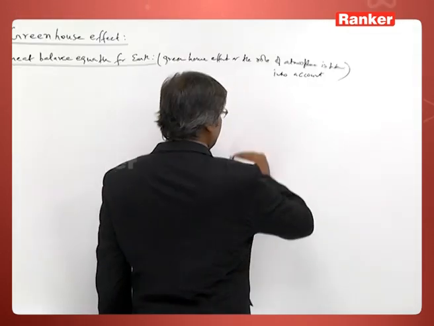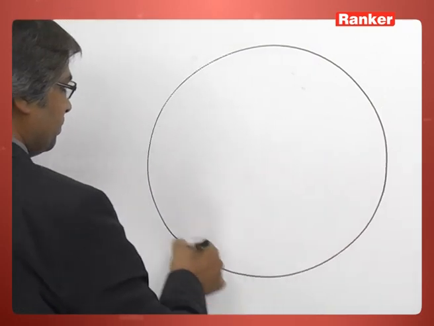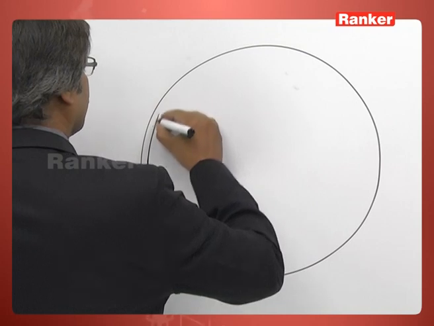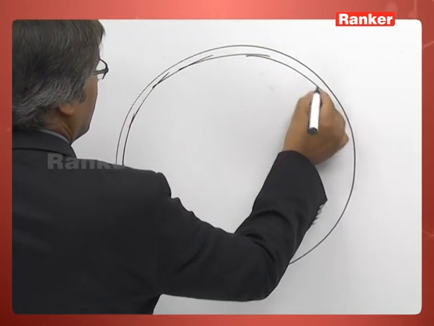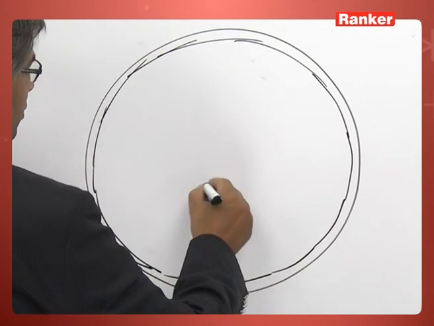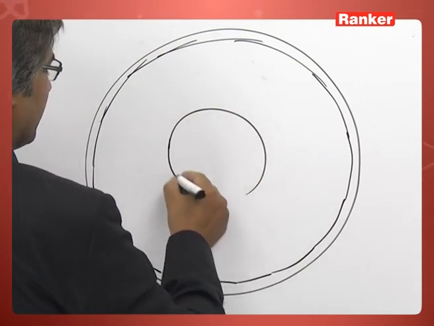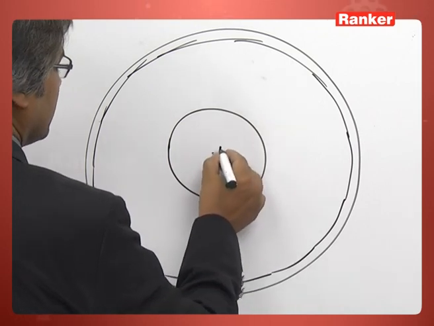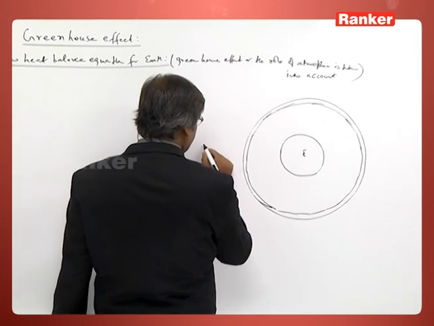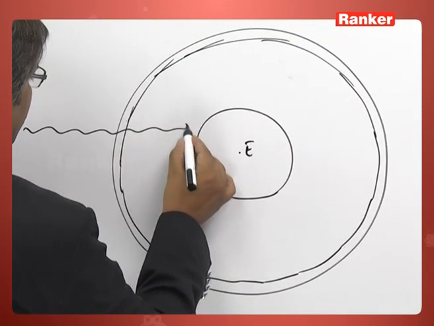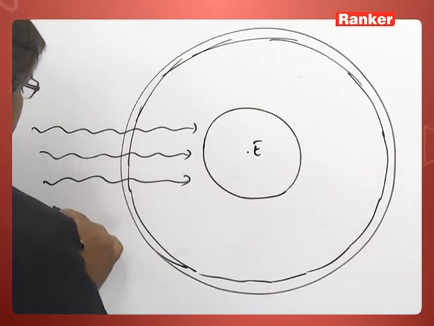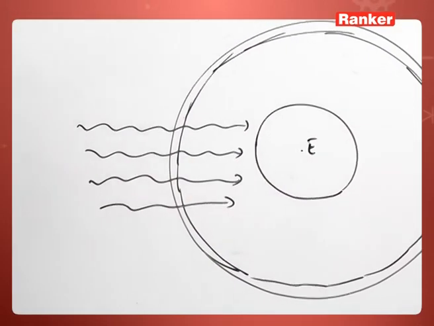So, you see here, this is our atmosphere and this is a shell, atmospheric shell. Now, this is earth, this is our exaggerated diagram. So, you can see this earth receives energy from the sun. The solar energy is shown by these curly arrows.